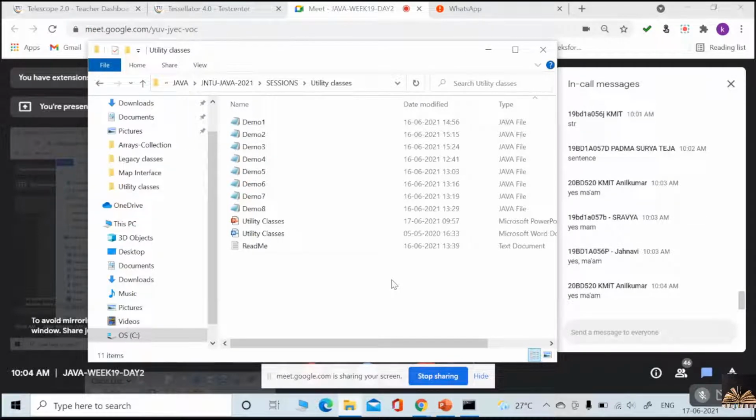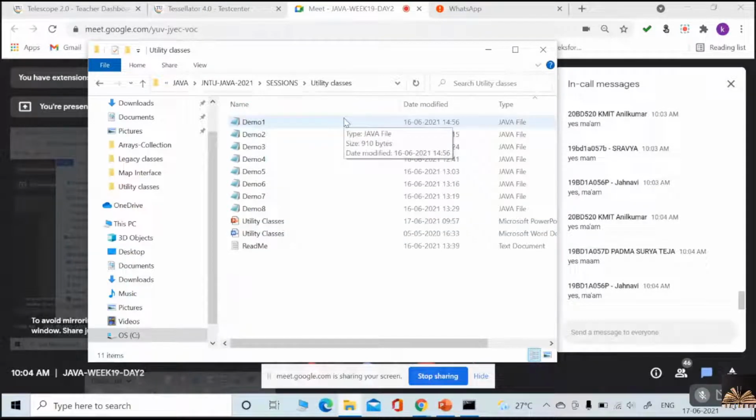Just do that. Give at least half an hour or 40 minutes. You can spend more than that, but at minimum, per day, you need to spend 30 to 40 minutes on Java.